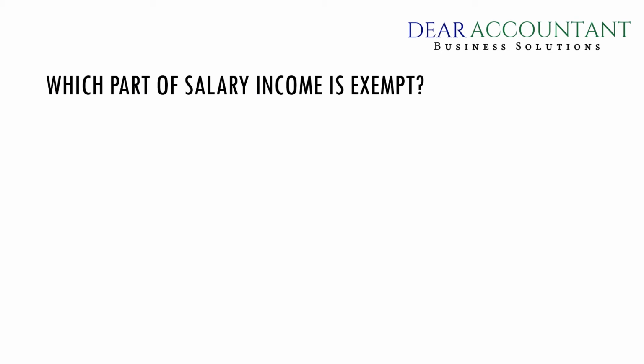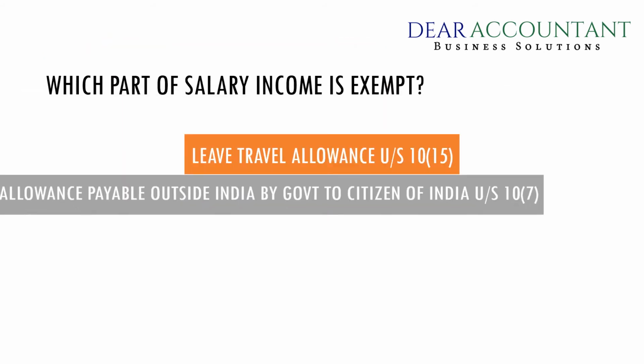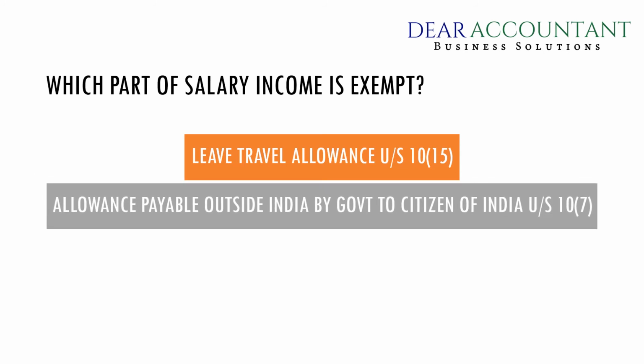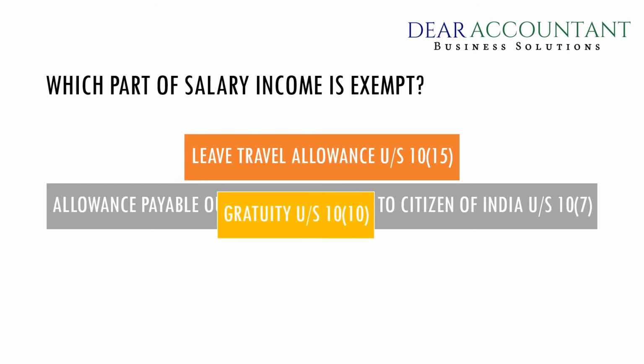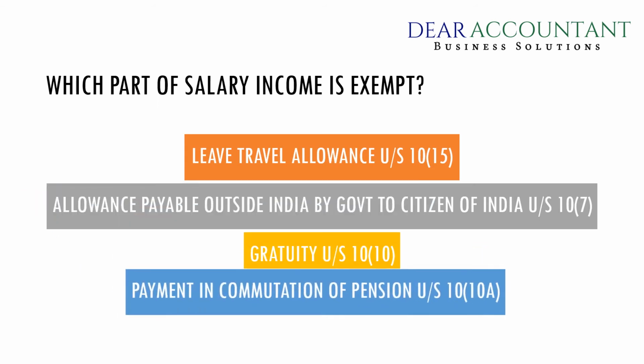I would like to start by telling you which part of your salary income is exempt. Leave travel allowance, which is covered under Section 10(5). Any allowances payable outside India by the government to a citizen of India under Section 10(7). Gratuity under Section 10(10).